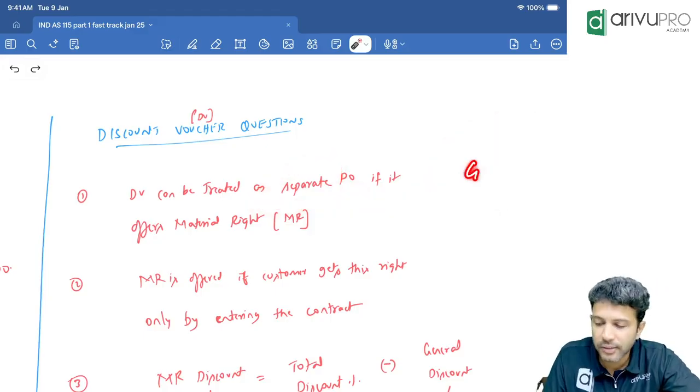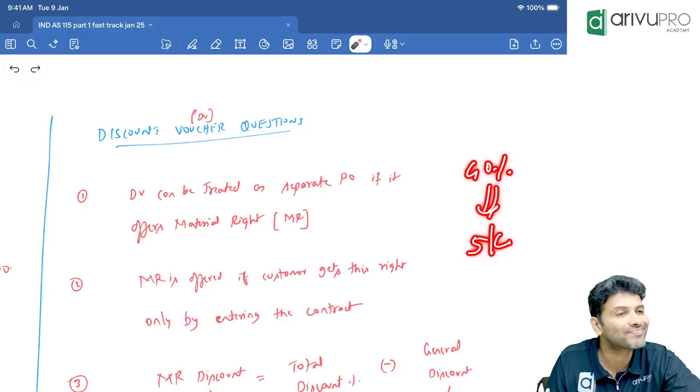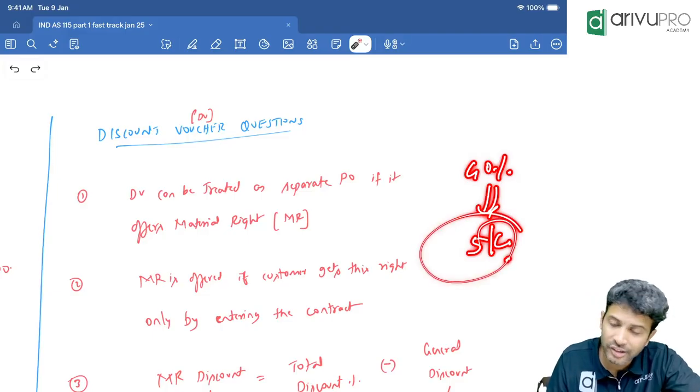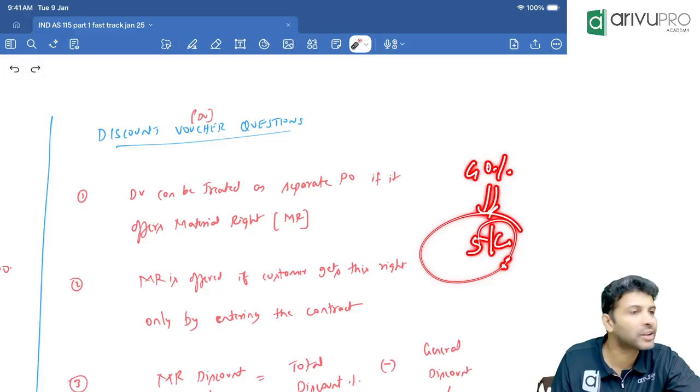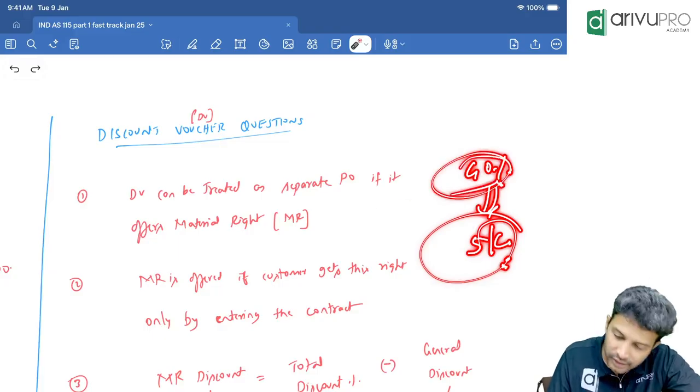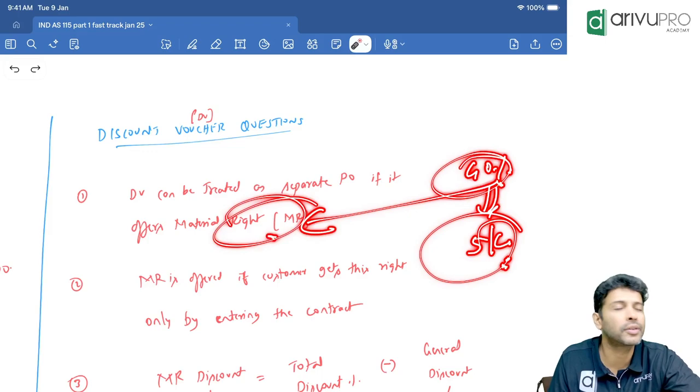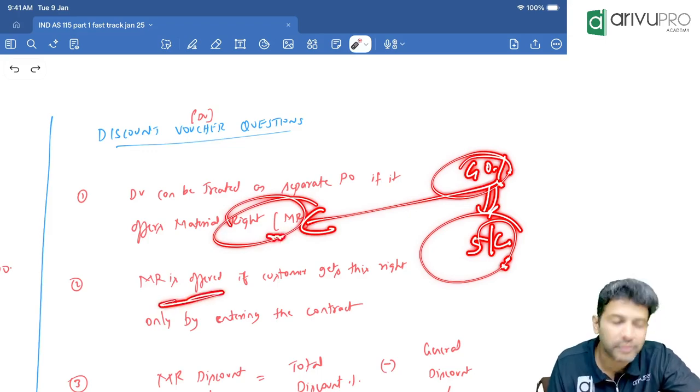Suppose Reliance says you will get 40% discount only if you purchase goods worth 5,000. That means, will every customer get this 40% discount, or only those customers who purchase 5,000? Only those customers who make a purchase worth 5,000 will get 40%. In that case, we say the discount voucher offers a material right. That's the next point I've written over here.